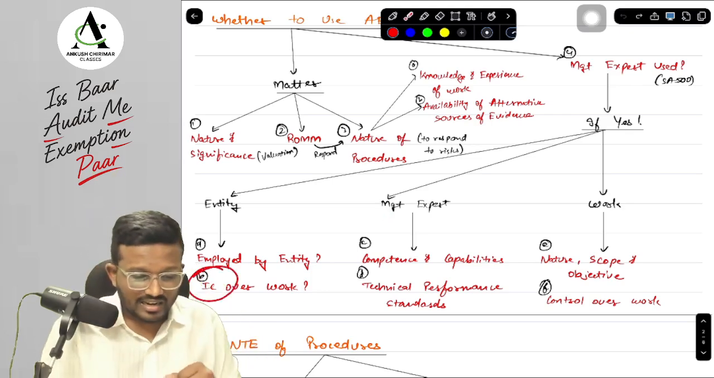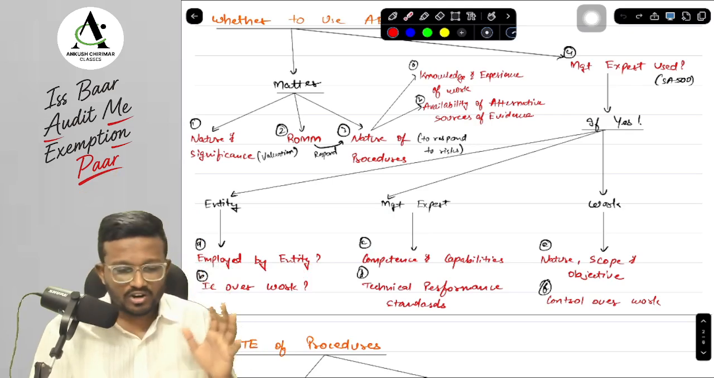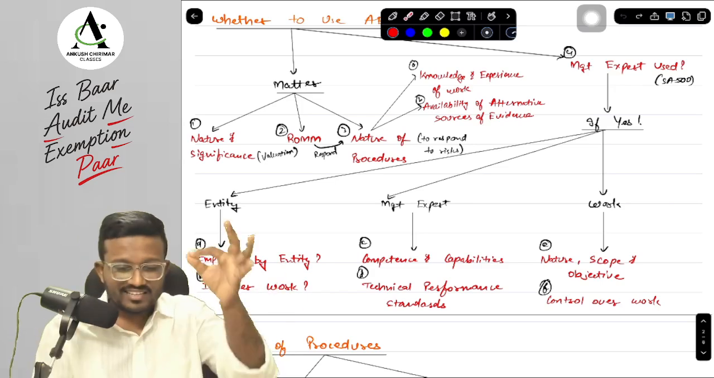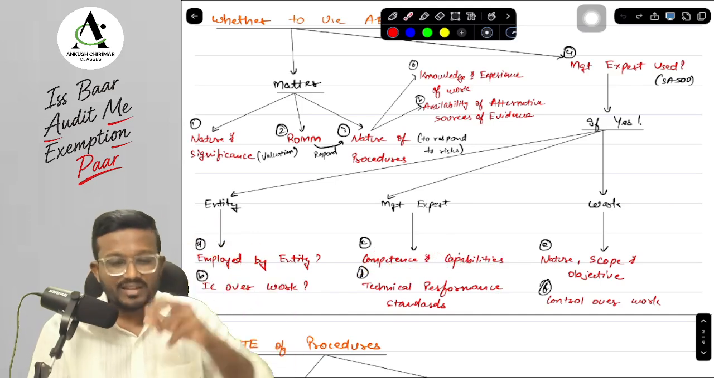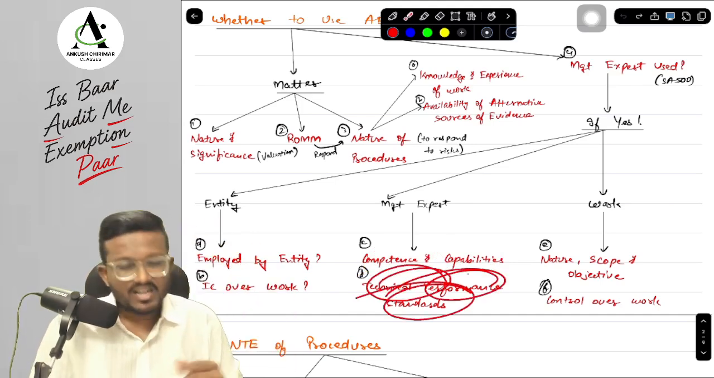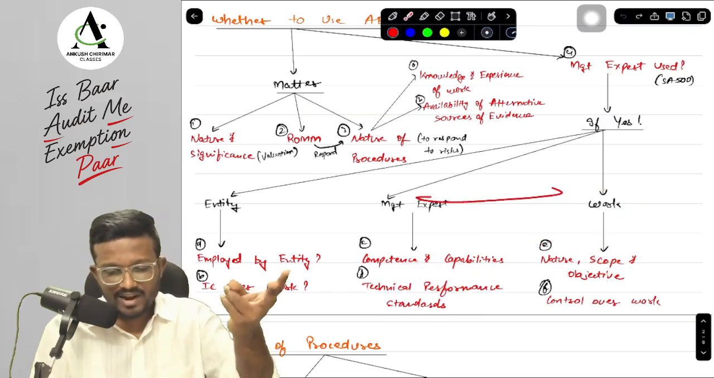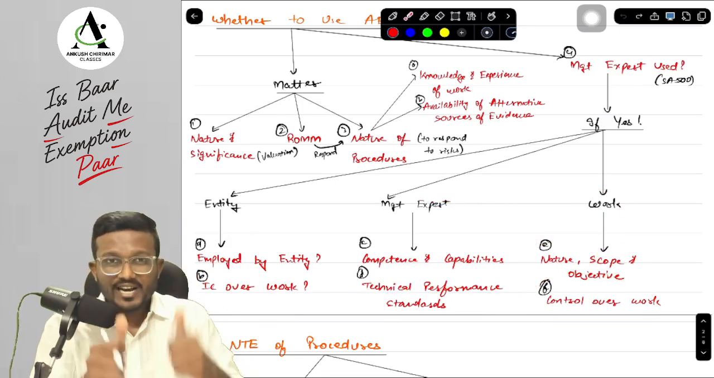Next we will see whether the entity has internal control over the work of the expert, whether they control the work of the expert or not. Next, in terms of the management expert, we will see whether the management expert has CCO, that is competence, capability and objectivity. In terms of competence, we will see whether the management expert is following any technical performance standards or not. Next, in terms of work, we will see the nature, scope and objective of the work that is done by the management expert, and whether the management controls the work of the expert or not. Okay, yes sir.